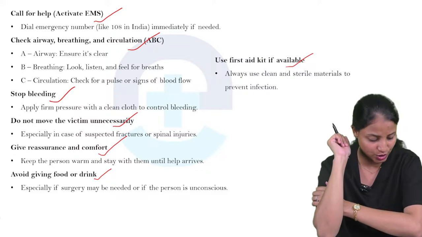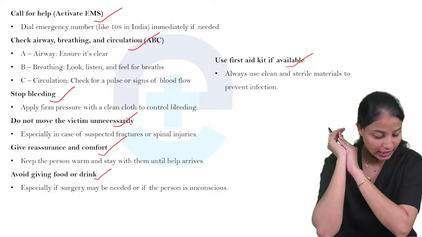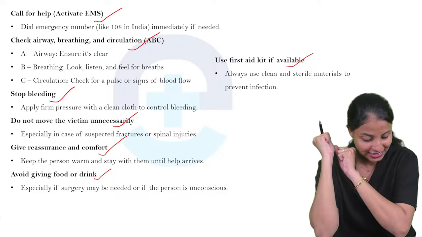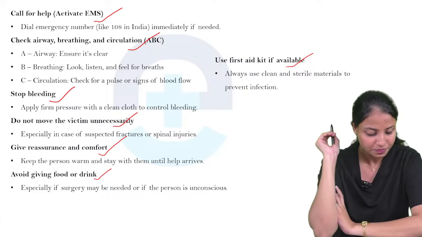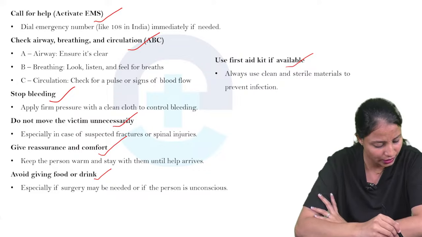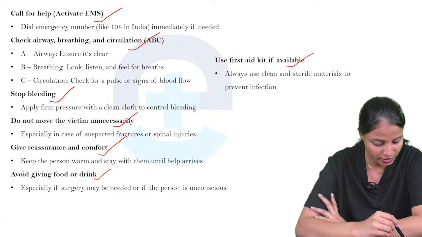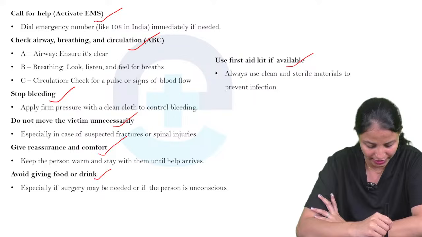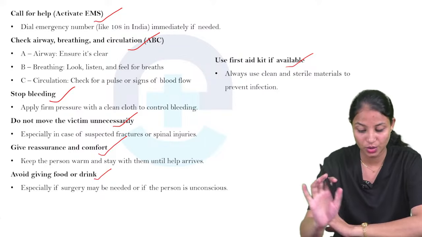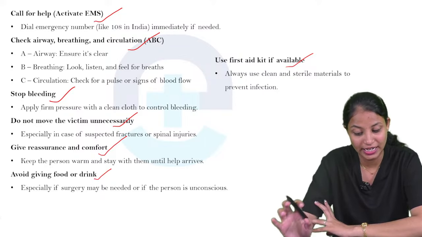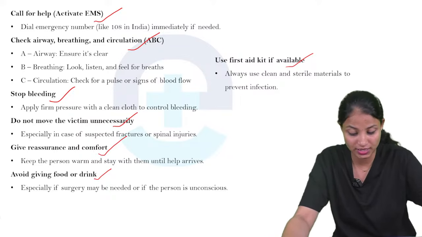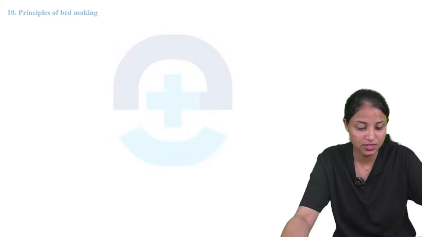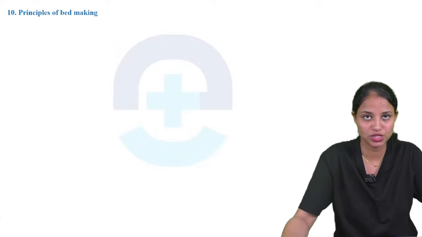What is give reassurance and comfort? Keep the person warm and stay with them until help arrives. Okay. Next one is avoid giving food or drink, especially if surgery may be needed or if the person is unconscious. Then use a first aid kit if available. Always use clean and sterile materials to prevent infection. So this is only about that 9th question.